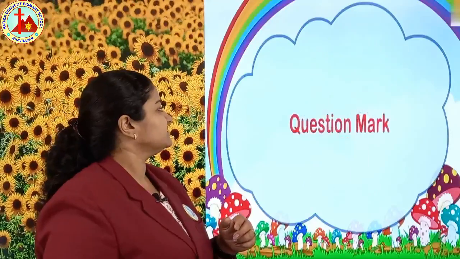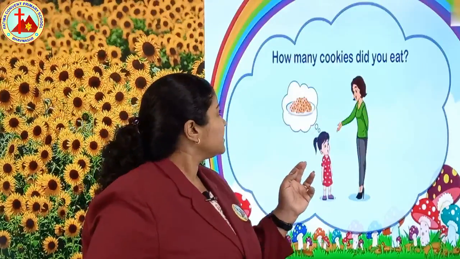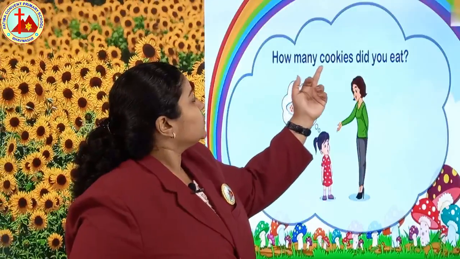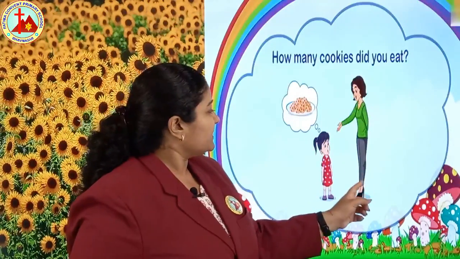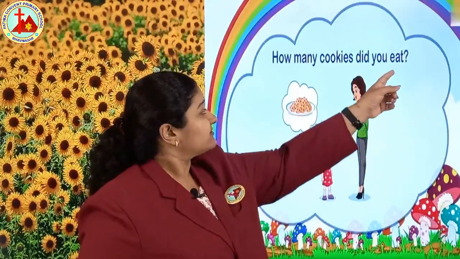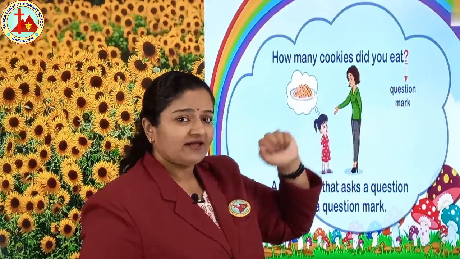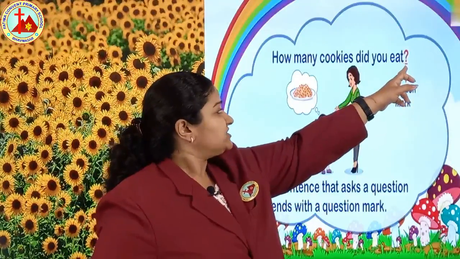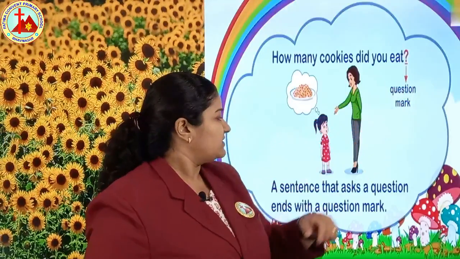Next one is question mark. Where to put question mark now? How do we know, Miss? You are thinking about how we know whether we have to put a full stop or a question mark. But in this sentence, you can make out: how many cookies did you eat? This mummy is asking this small girl, how many cookies did you eat? So mummy is asking a question. So at the last we have to put a question mark. Yes children, this symbol is called question mark.